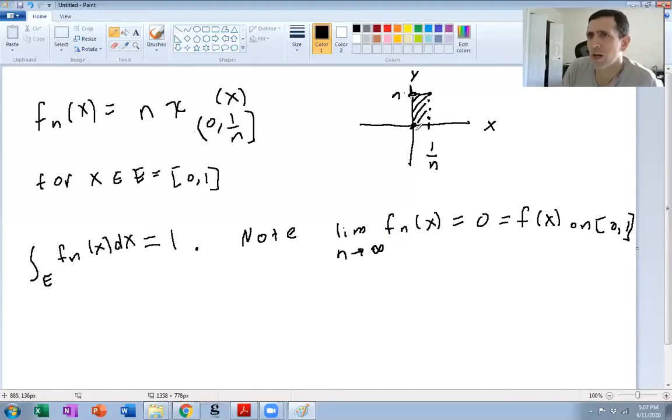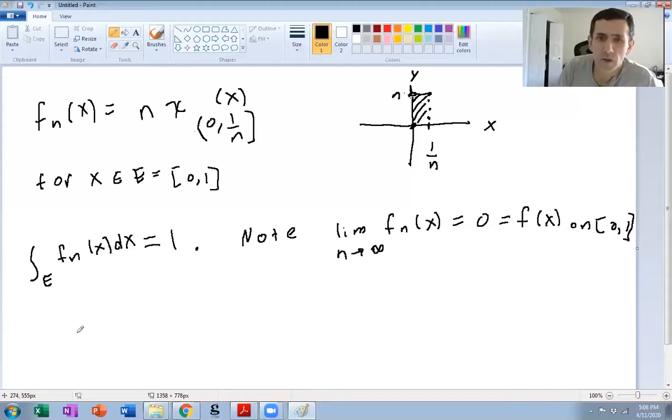Basically, when x equals 0, Fn of x is 0, so the limit is 0. When x is not 0, all you do is pick n large enough so that 1 over n is smaller than x, so Fn of x is 0 for large n. Either way, Fn of x is eventually 0.